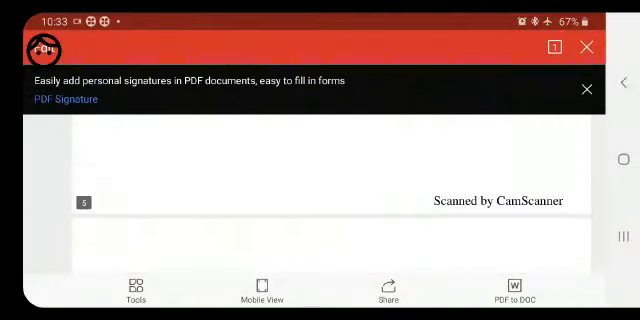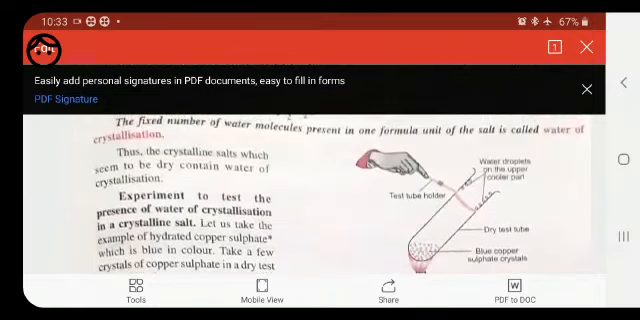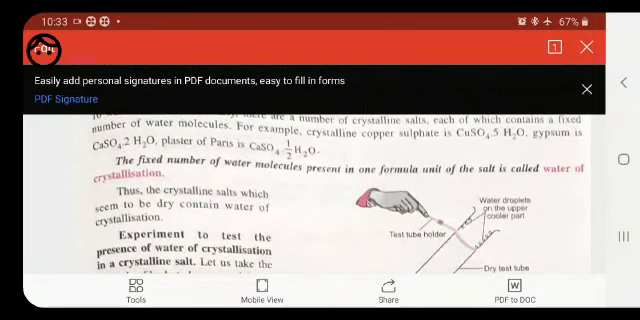So what do you mean by water of crystallization? Water of crystallization is the fixed number of water molecules present in one formula unit of the salt.